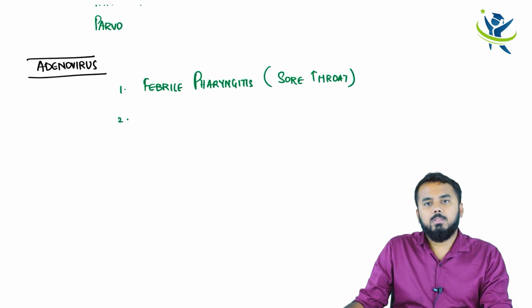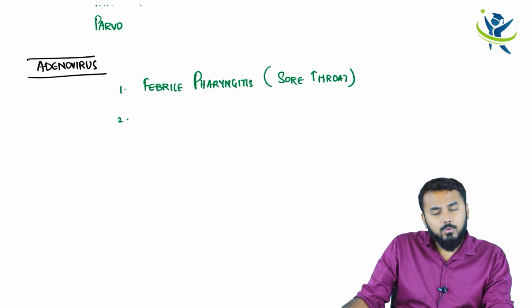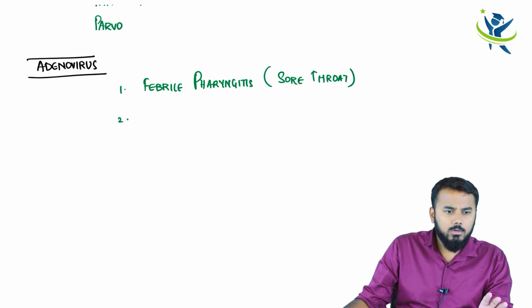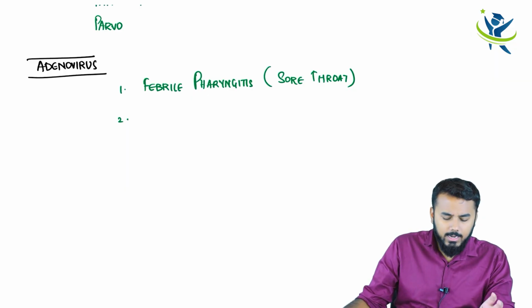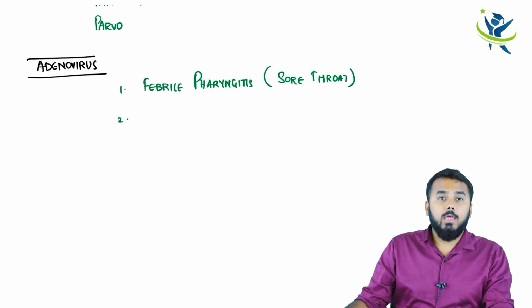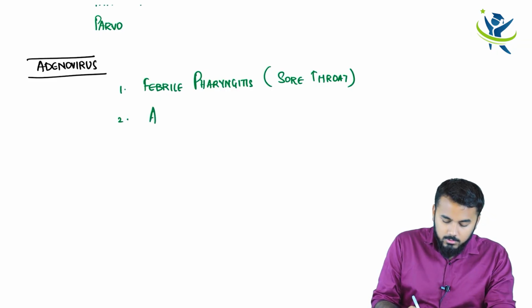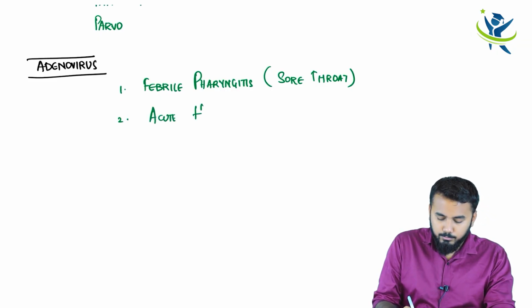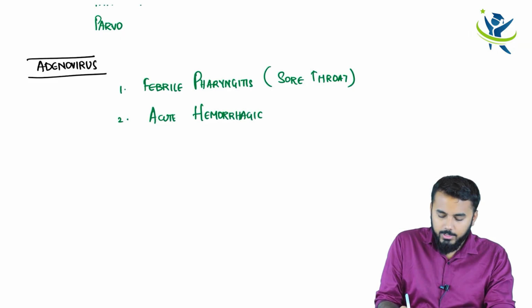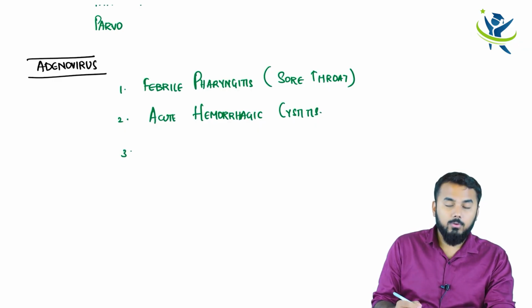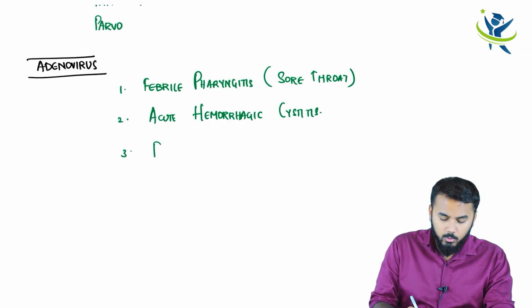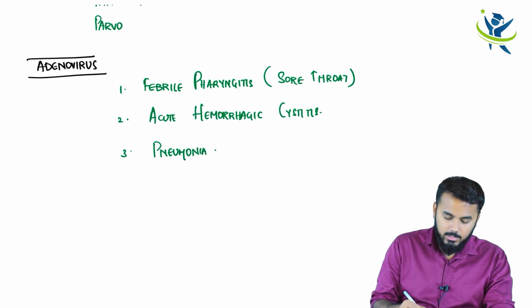Second important thing is that this adenovirus can even affect your urinary bladder and cause cystitis, right? So that particular cystitis is called as acute hemorrhagic cystitis. So it would also cause acute hemorrhagic cystitis. Not only that, adenoviruses are also responsible for causing pneumonia.